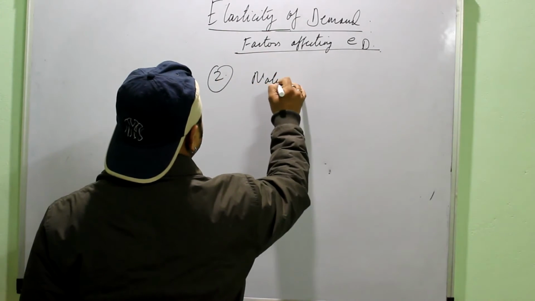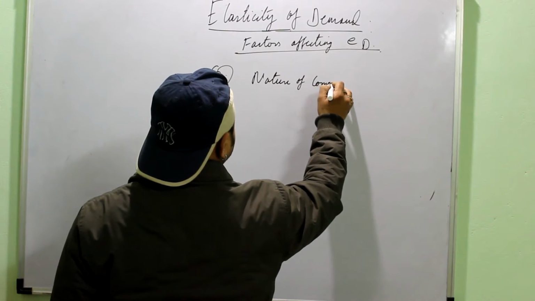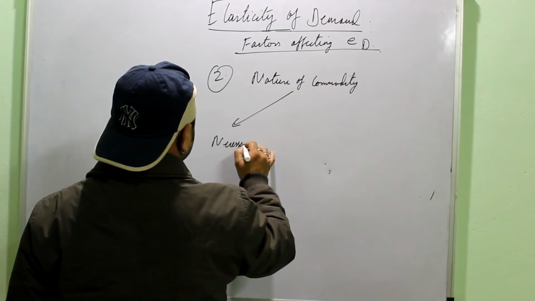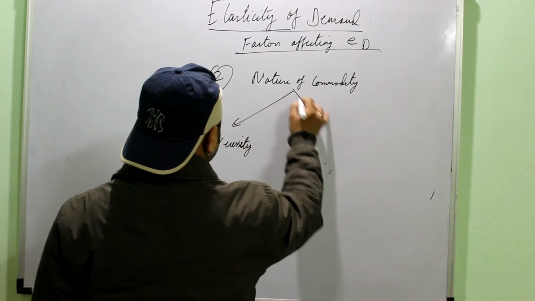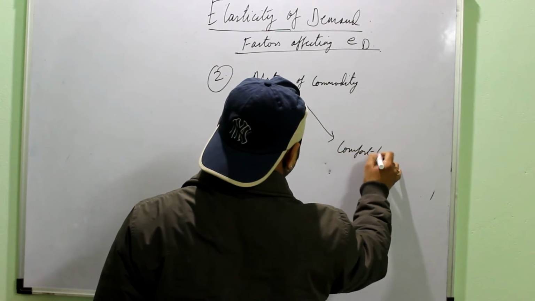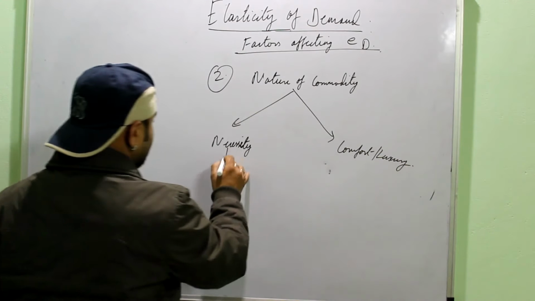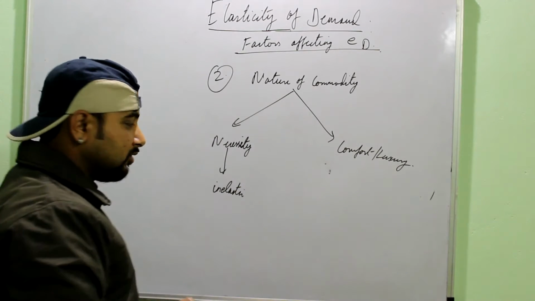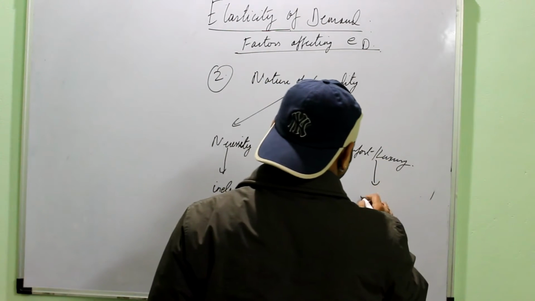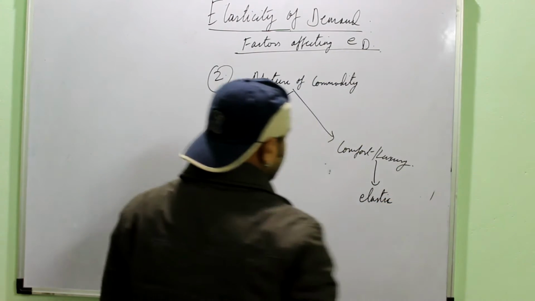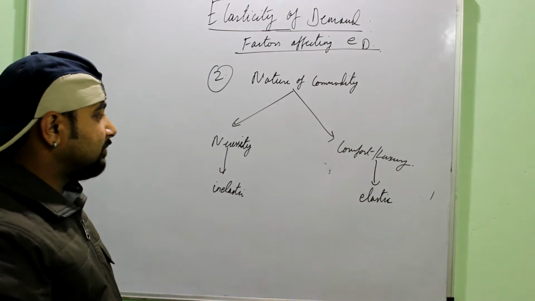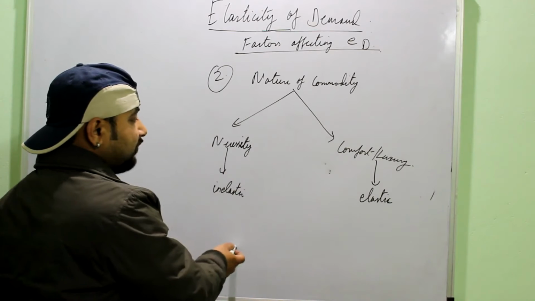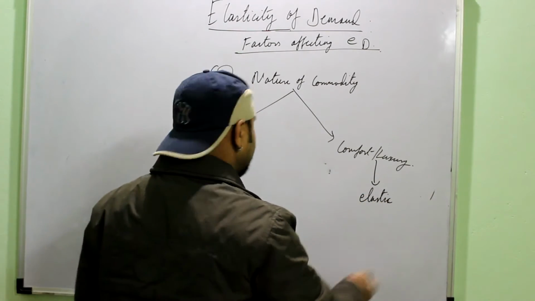Then the second factor is the nature of the commodity. You can divide it as necessity, and comfort or luxury. The demand for necessities is generally inelastic. Necessity refers to basic needs: food, clothing and shelter. Whereas demand for comforts or luxuries is elastic. You can wait for some time if they are becoming expensive. Again, you can take the example: for food grain it will be inelastic, but for a mobile phone it can be elastic.